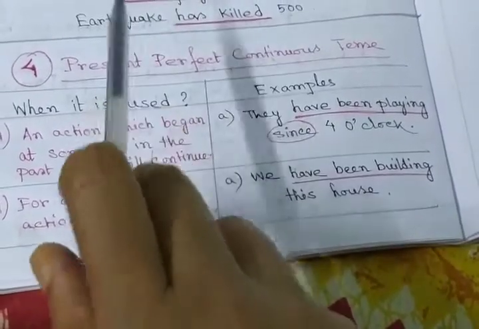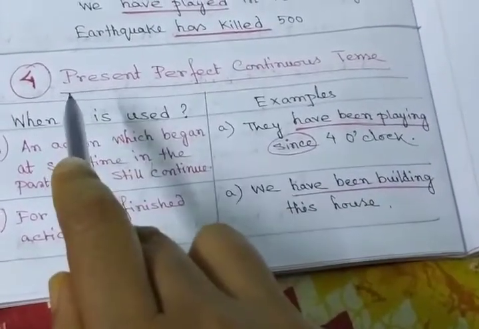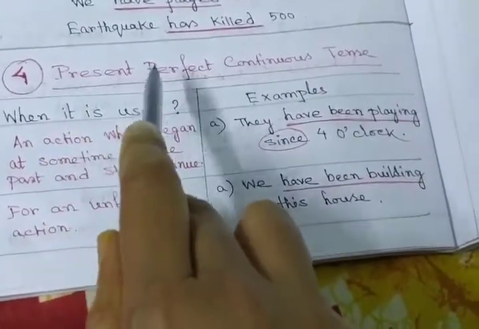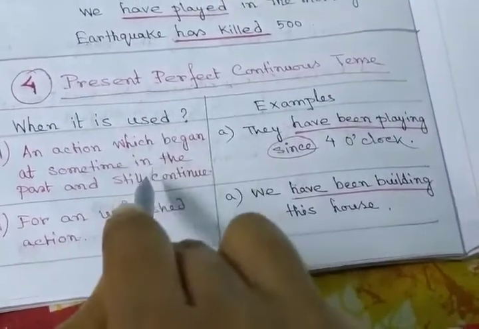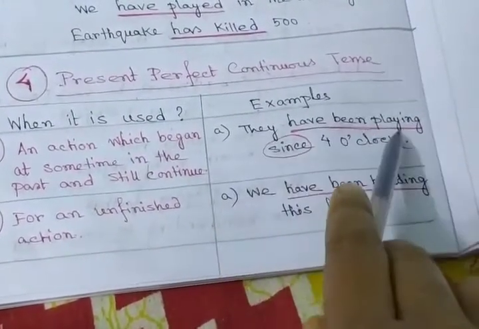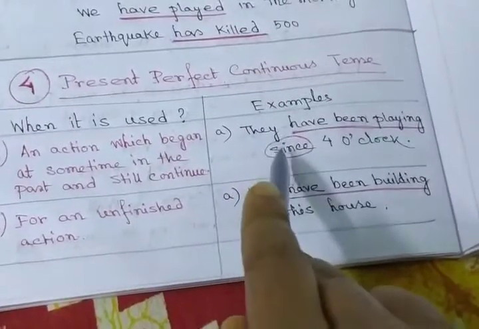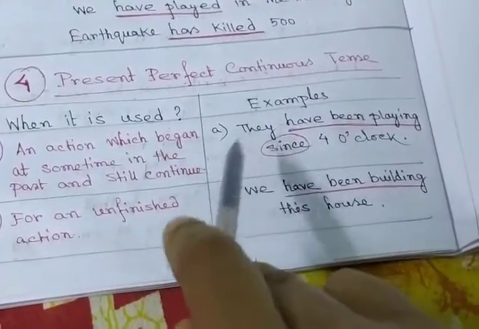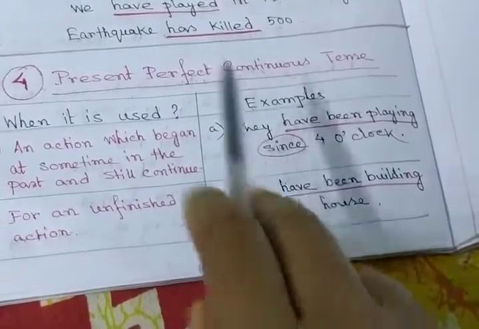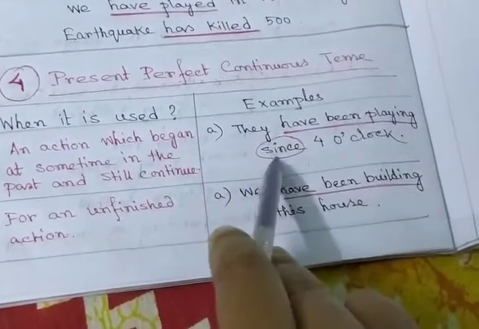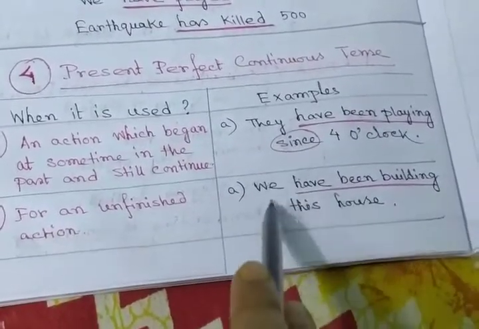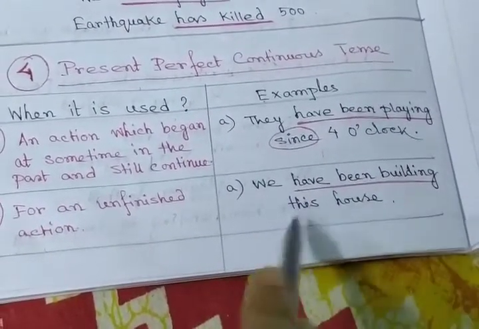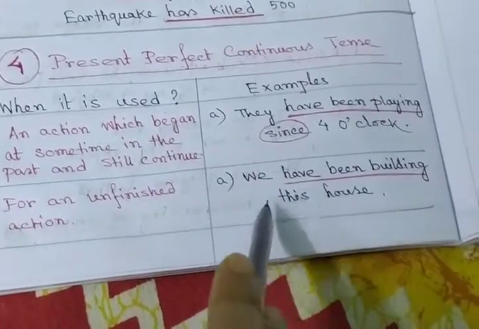But the present perfect tense is not for a long time. It also shows continuing, but not for a long time, while this tense shows a long time. They have been playing. They started playing at 4 o'clock, since 4 o'clock. They have been playing since 4 o'clock. For an unfinished action, in that case, you can use: we have been building this house. Building the house is not finished. In that case, you can use it.